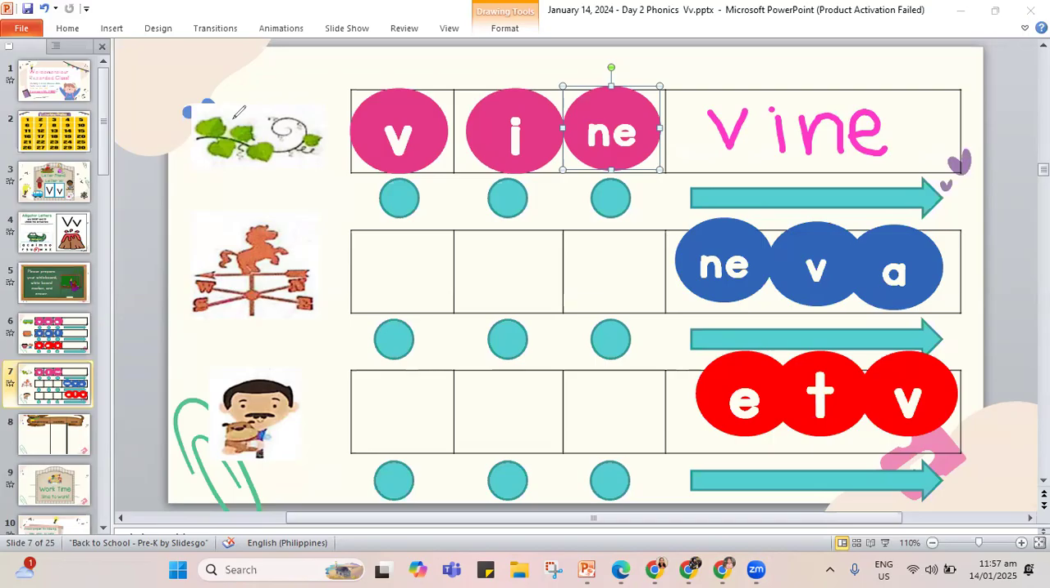Now, what about this next word? Our next word is called a vane. You see this one in the farms. It checks where the wind is coming from. So if it's in the west, in the south, in the north, or in the east, it goes around and around. That's called a vane.